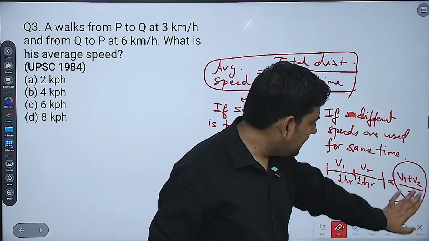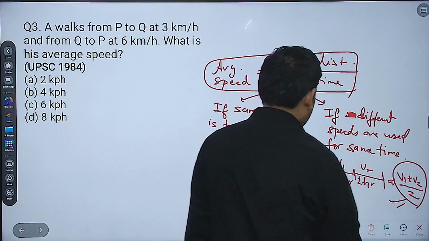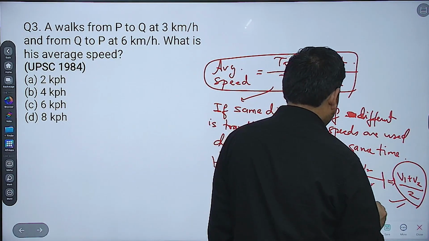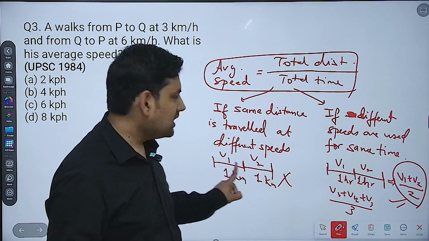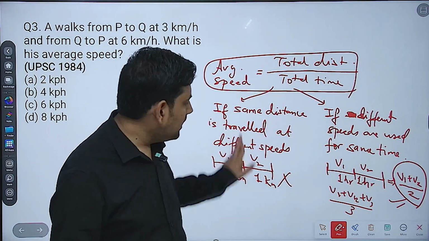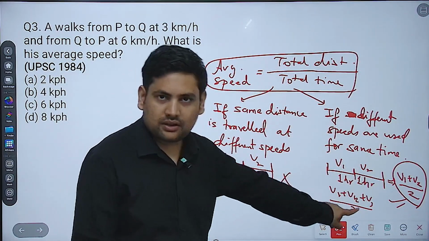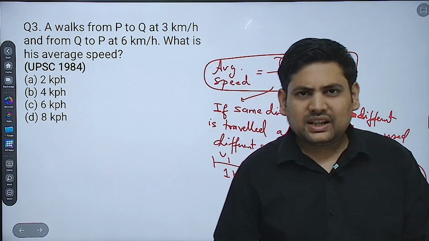Then you can simply find the average that I have found. If there are three like this, 1 hour each, then you can find out like v1 plus v2 plus v3 by 3, no problems. But when you are traveling same distance at different speeds, then it will not be equal to that. It is just the sum and divided by number of observations. Why? Understand this simple difference.